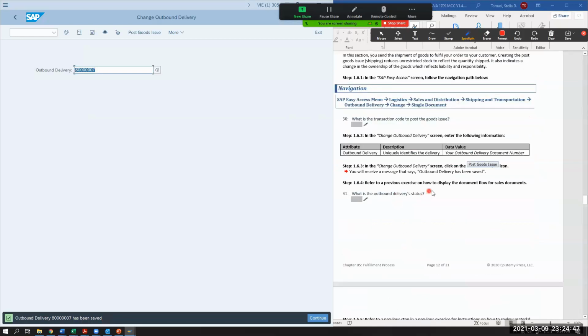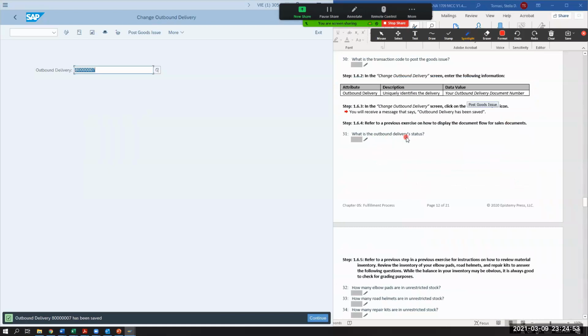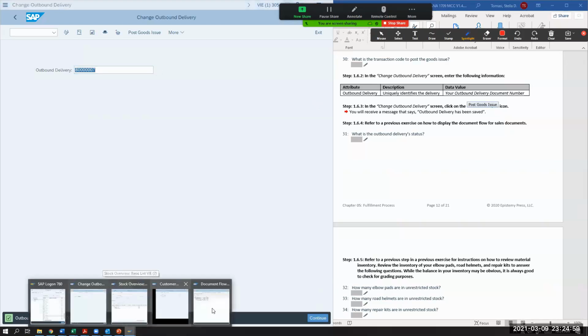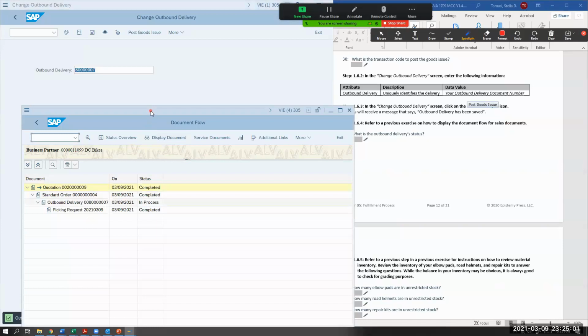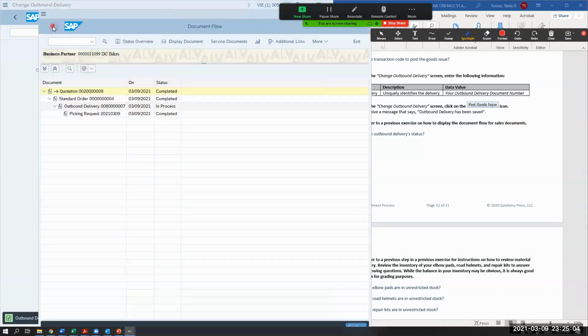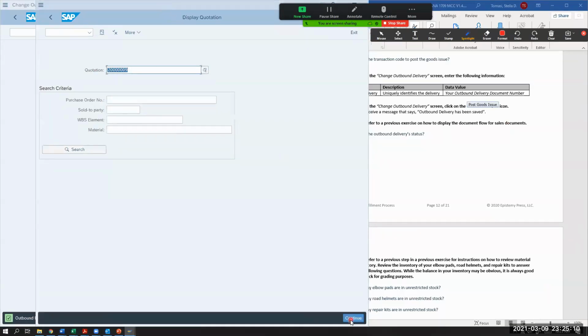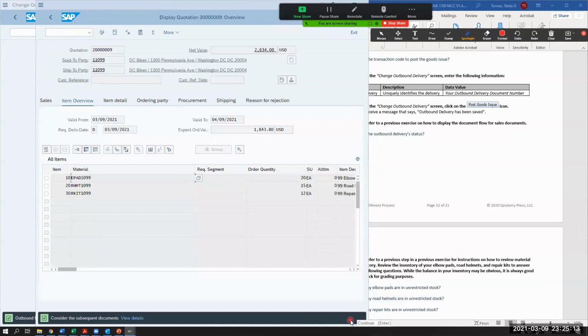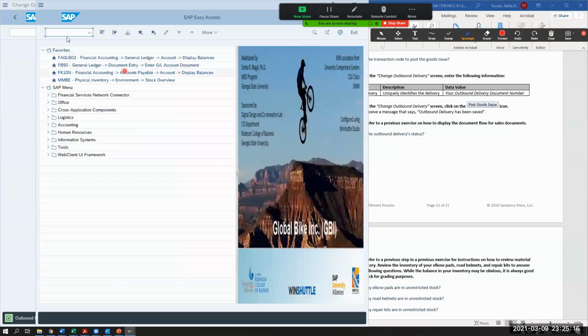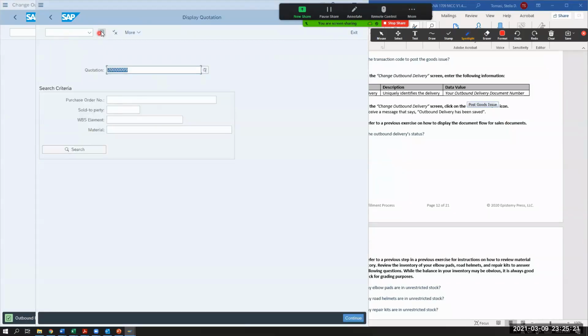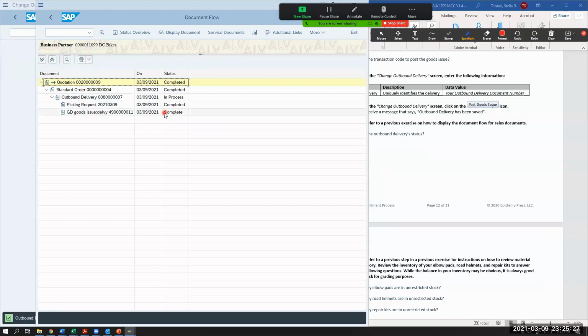So now let's go back to display the document flow for the sales document. So what's the outbound delivery status? So I'm going to go back to the document flow, which is right here. I am going to go back out. I'm going to take that quotation and I'm going to continue. Oh gosh, sorry, that was wrong. What was I supposed to do? I was supposed to hit this right here, the document flow right here, display document flow. And so now what happened?